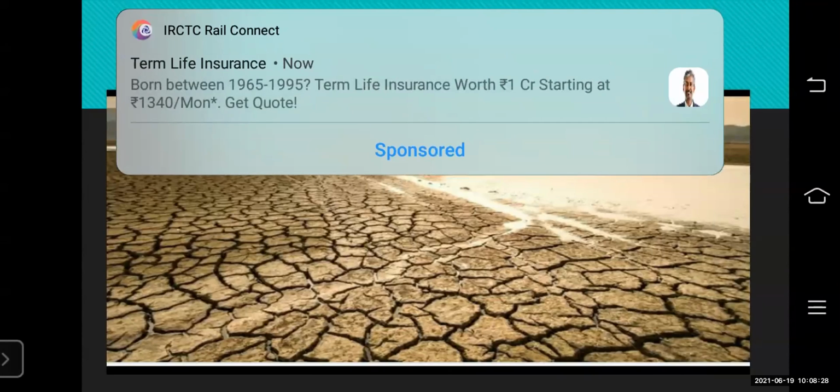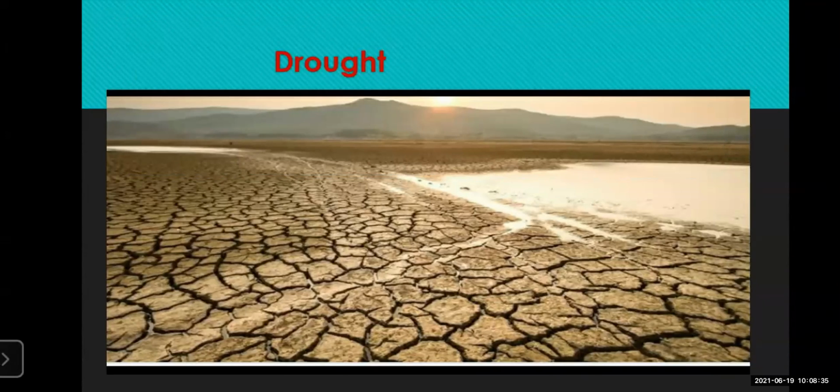We have an area even in Maharashtra, central Maharashtra, where it rains very little. So this condition occurs there when there is no rain for a long period of time.